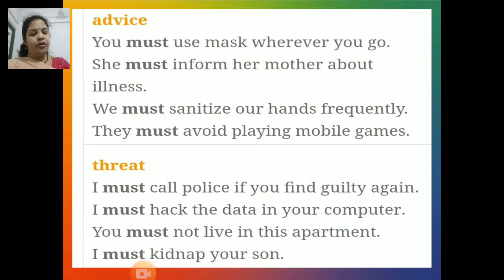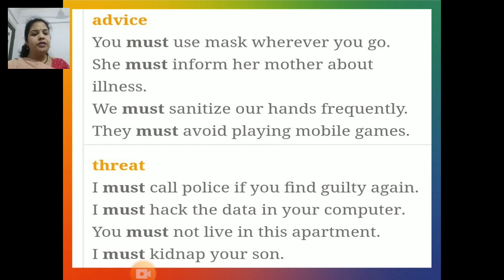Next function of must is giving advice. For example, study these sentences. You must use mask wherever you go. She must inform her mother about illness. We must sanitize our hands frequently and they must avoid playing mobile games.